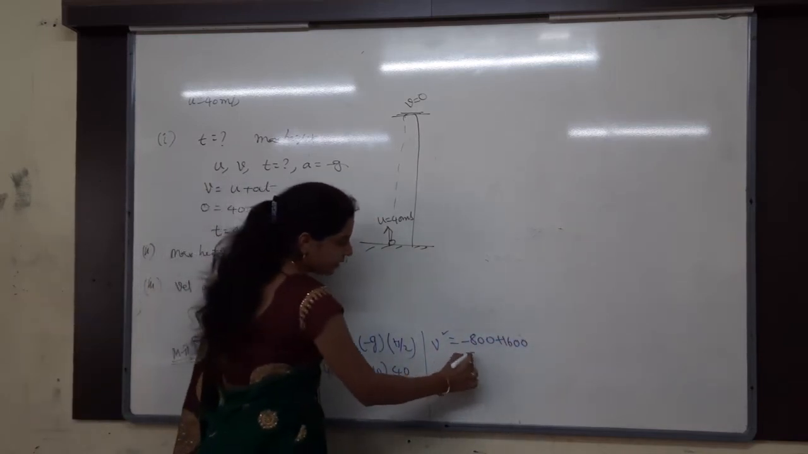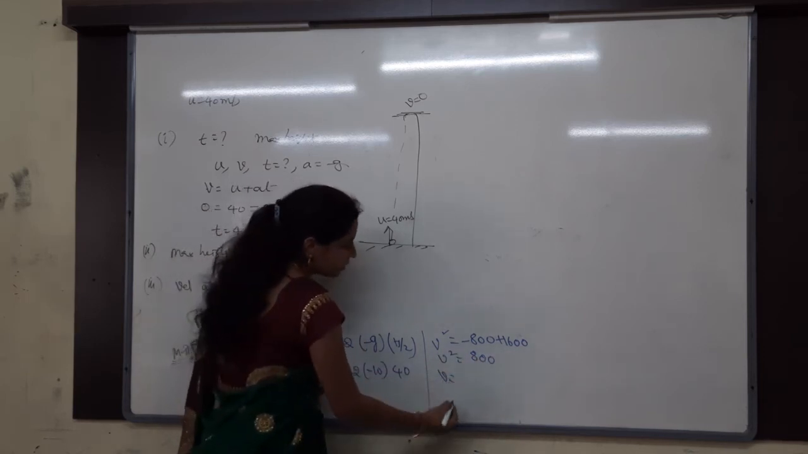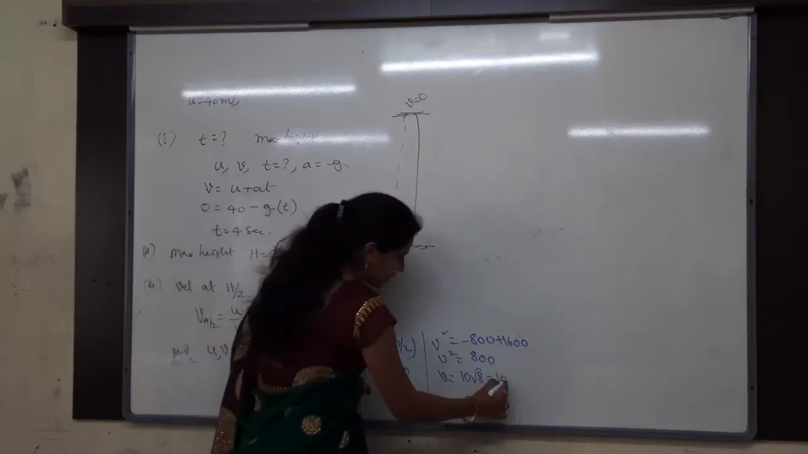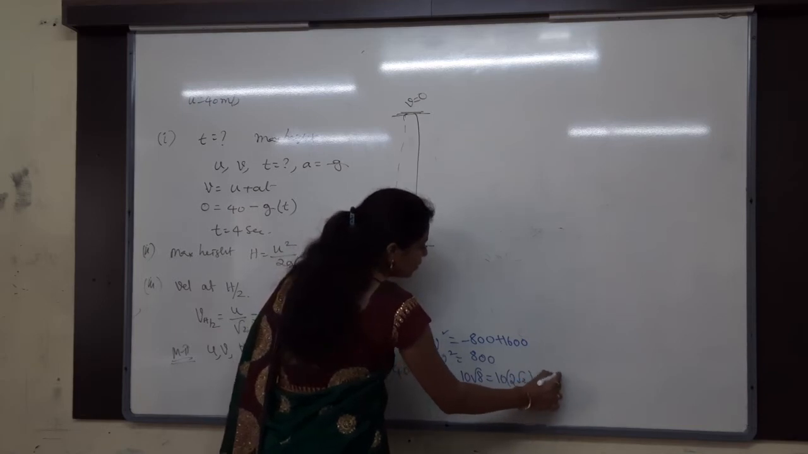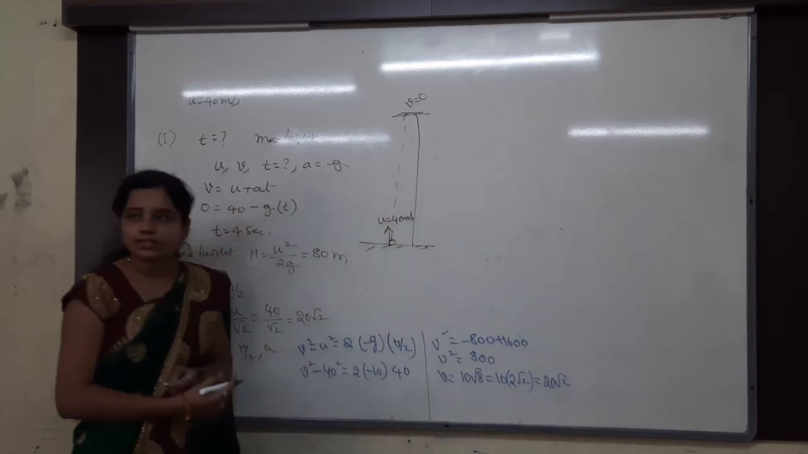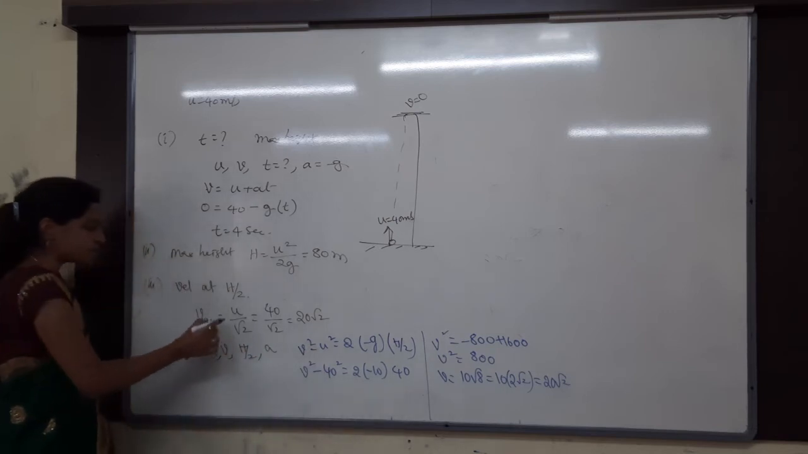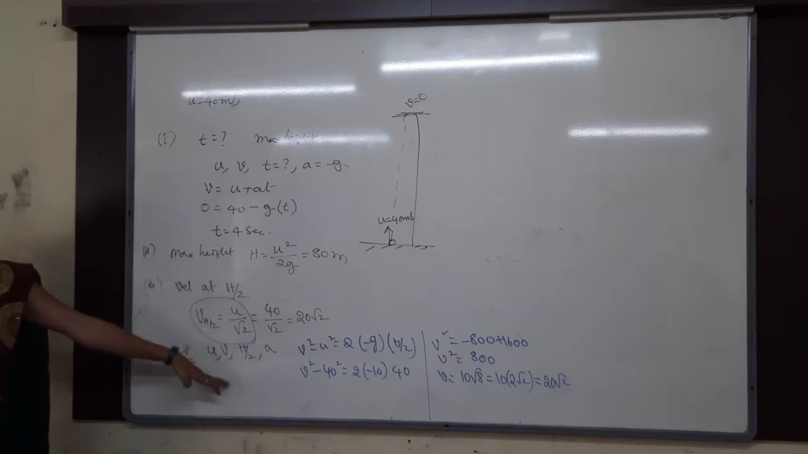Correct? Then what will we get? 800. V square is equal to 800. Then V is equal to how much? 10 root 8. 10 into root 8, and root 8 value is 2 root 2. So this will be 20 root 2. That is the answer. Yes, that is the velocity at half of the maximum height. Either you can use the direct formula. If you don't remember, you can use the normal method, but it will take time.